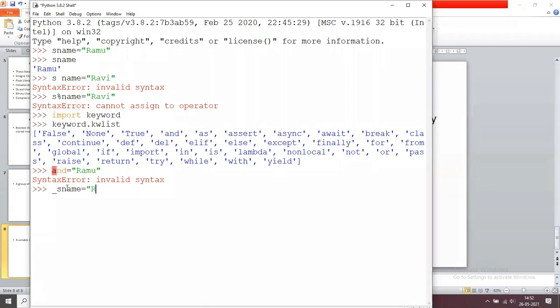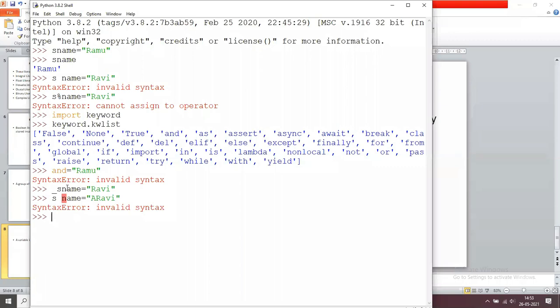The second rule is don't give any spaces or use any special symbols. For example, name with a space equals to Ravi returns an error. And the third rule: don't use keywords as variable names.